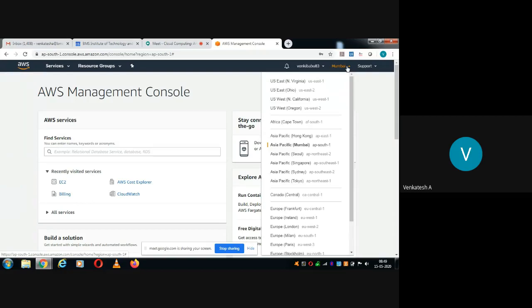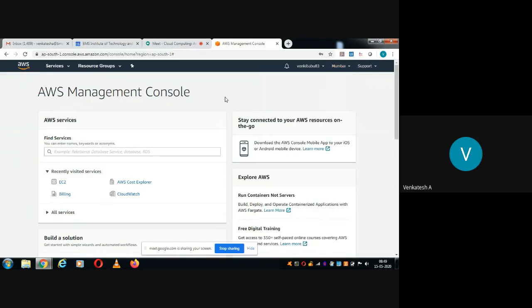What I heard is that it is very minimal in US East, that is North Virginia. If you select US North Virginia, the cloud charges are very minimal. Or else, since you are very comfortable with rupee based transactions, you can select Asia Pacific, or you can select Virginia. Anything is fine.